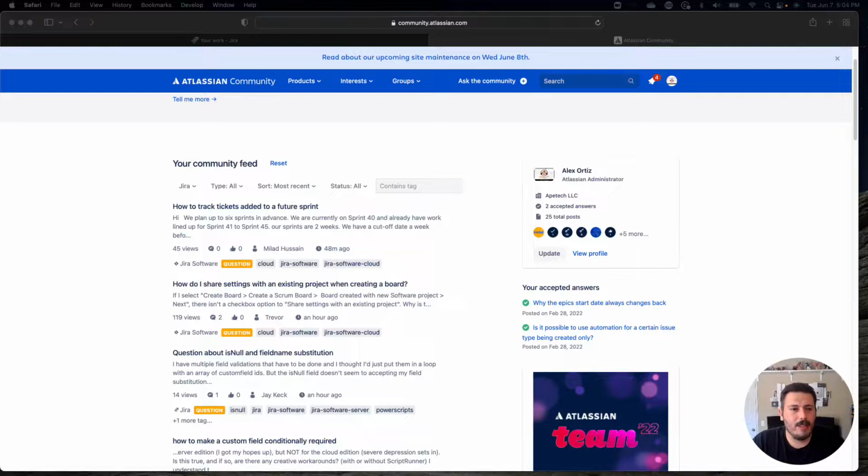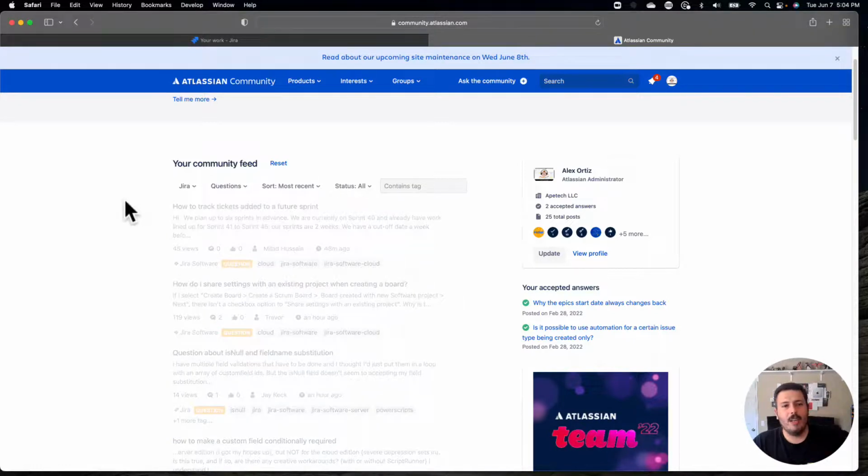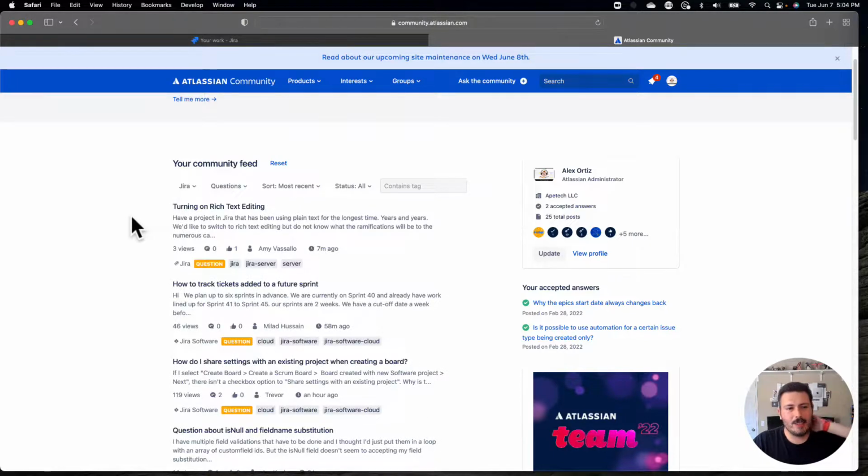While those questions come in, while people jump in, I'm just going to jump off the first question here, same style from last week. So I'm in the Jira section. I'm actually going to restrict this to questions, because I don't want to go down articles or discussions. I'm just going to leave it to the questions and show you how to actually do some of these questions here, and again, answer them for the community.